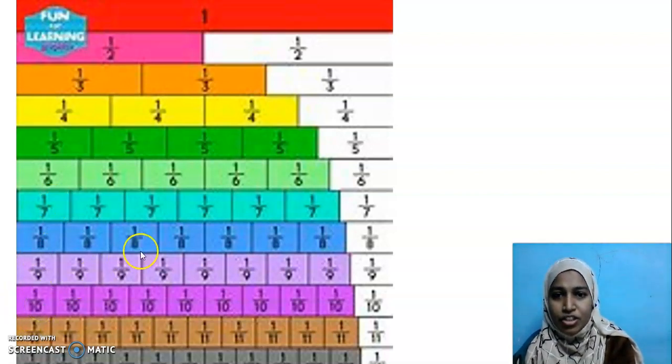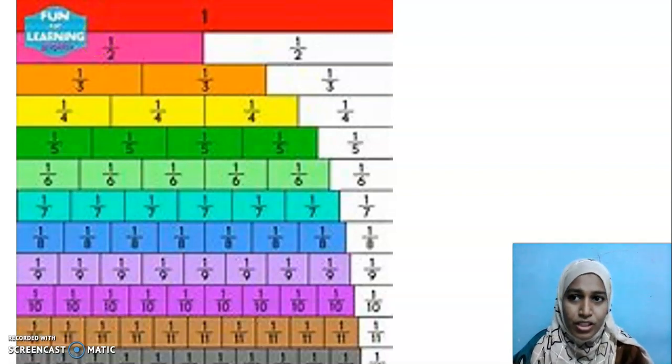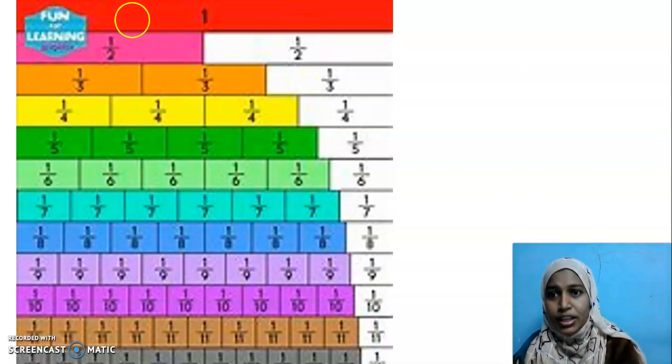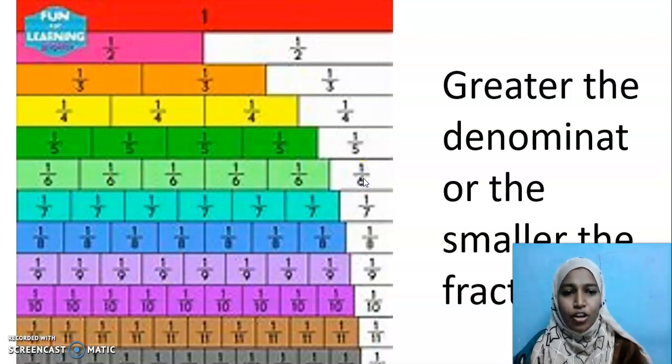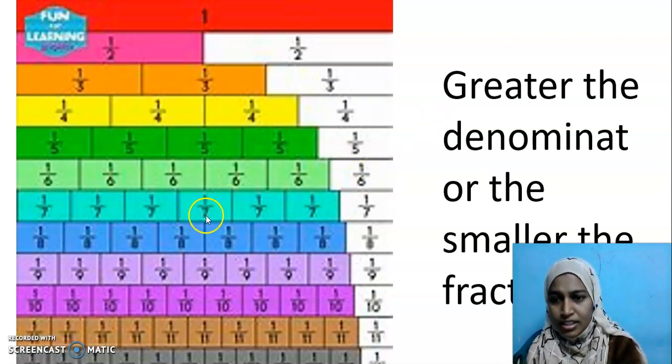Is it clear, my dear children? So, which is greater? 1/10 is greater or 1/2 is greater? 1/2 is greater and not 1/10. Is it clear, my dear children? So, greater the denominator, the smaller the fraction. As the denominator keeps on increasing, the fraction becomes smaller. Is it clear, my dear children?